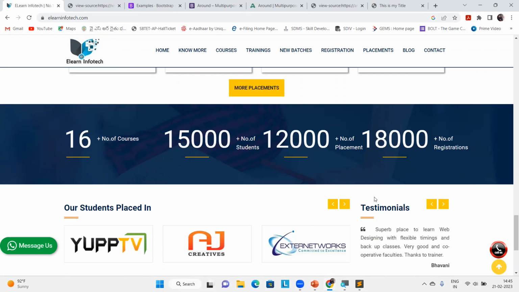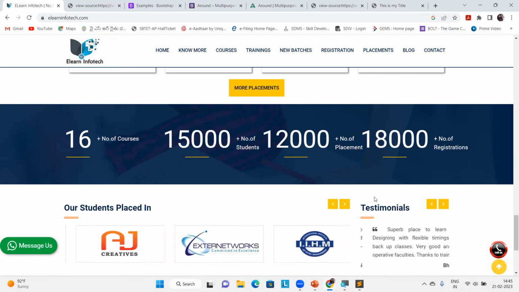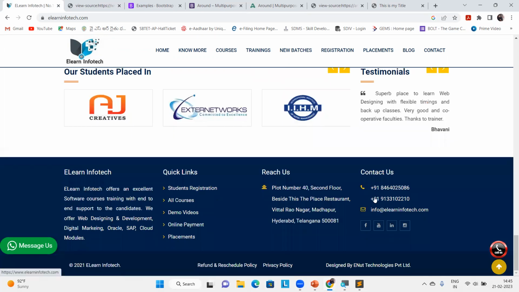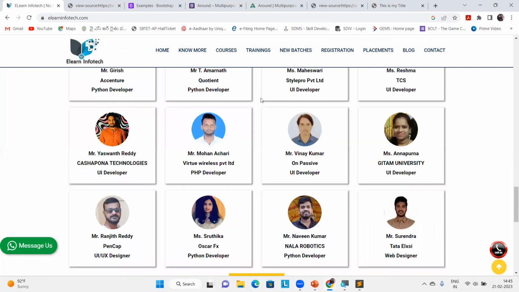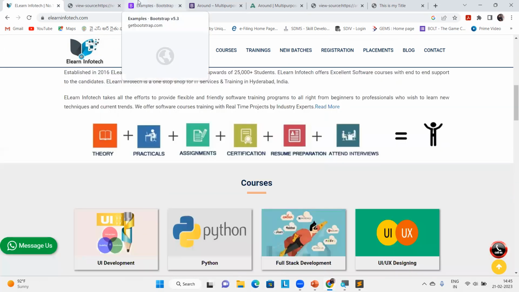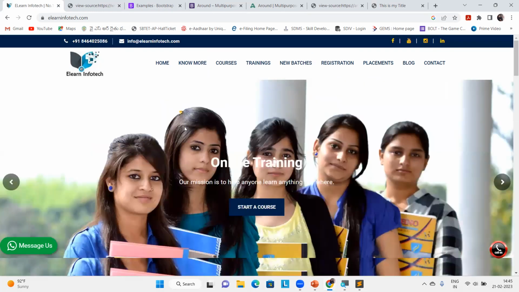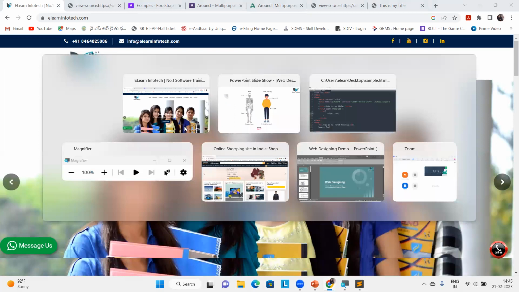So don't worry. Once you become a front-end developer, you will also be able to design a website like this, and change each and every content. Coming to the dynamic website, we are unable to change it. It is going to be different for each and everyone. For example, in Amazon, we have separate orders, right? My orders don't show in your orders. So it's completely different. The same way, it gives you an individual page.